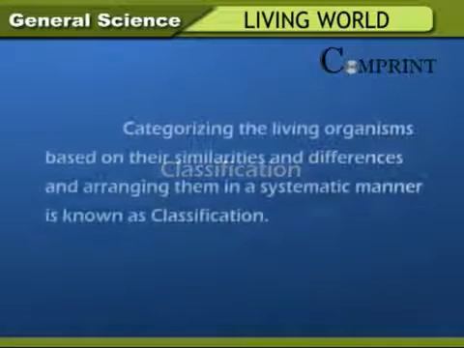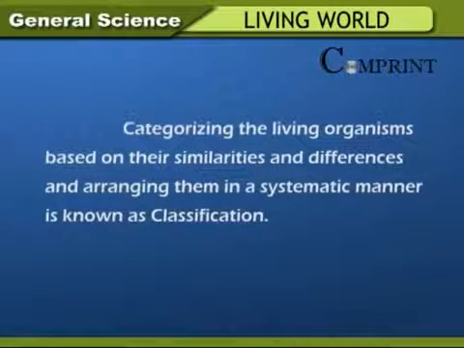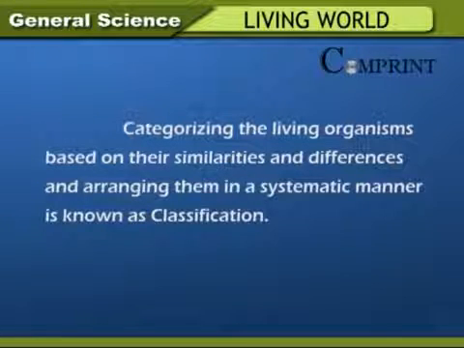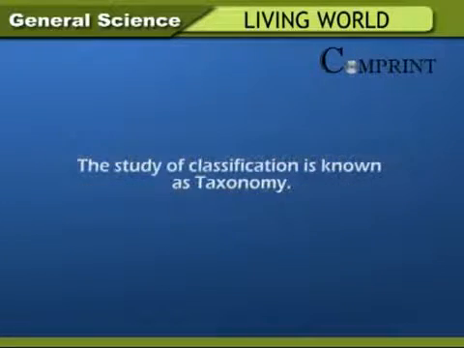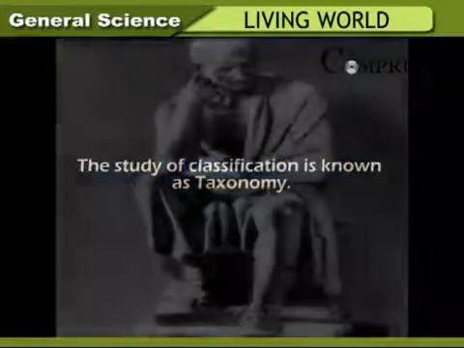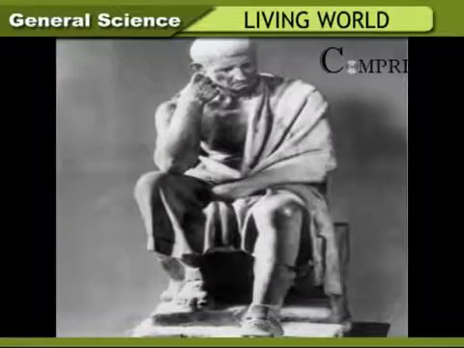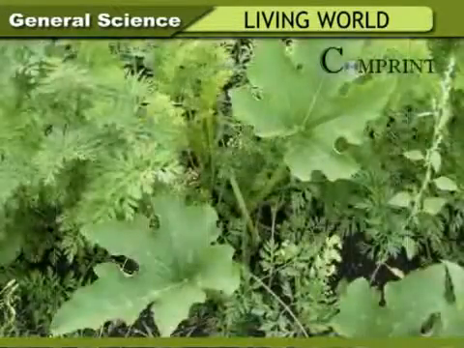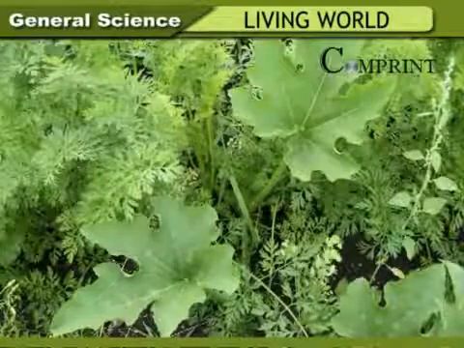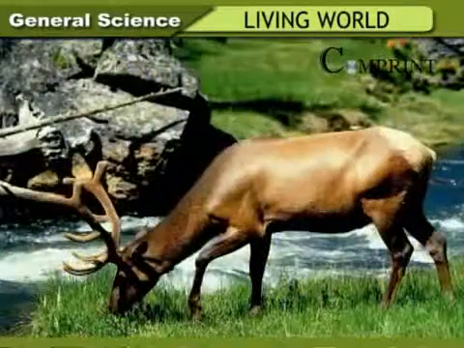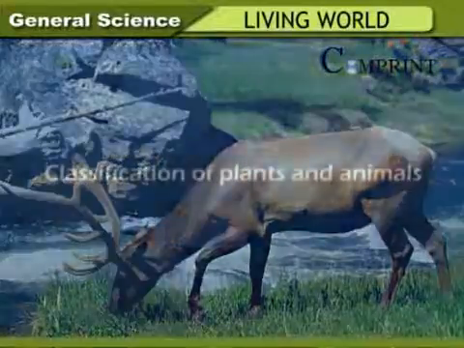Classification. Categorizing the living organisms based on their similarities and differences and arranging them in a systematic manner is known as classification. The study of classification is known as taxonomy. Aristotle was the first scientist who classified living organisms into two main kingdoms, namely plants and animals.